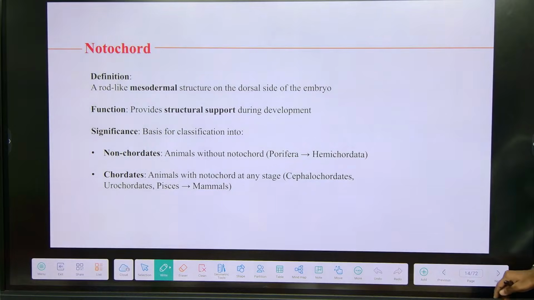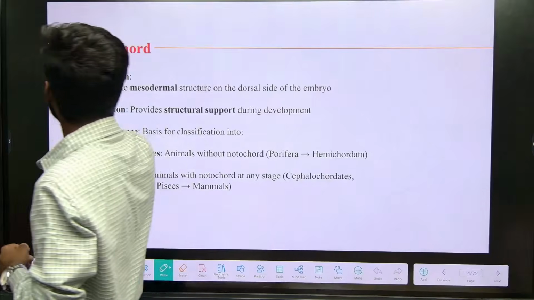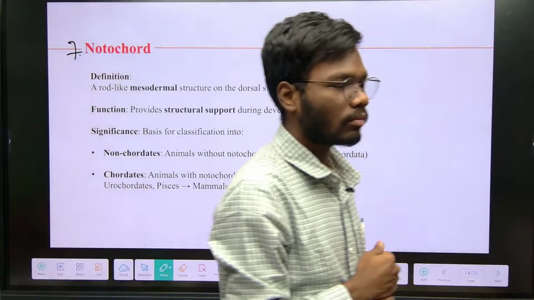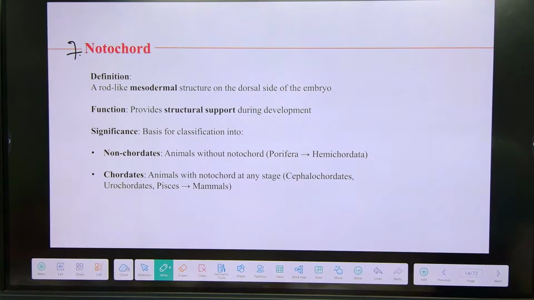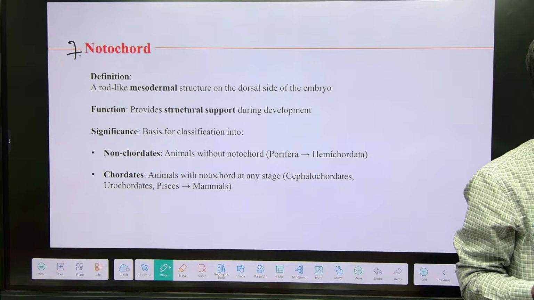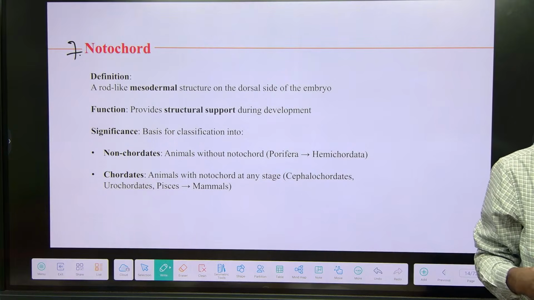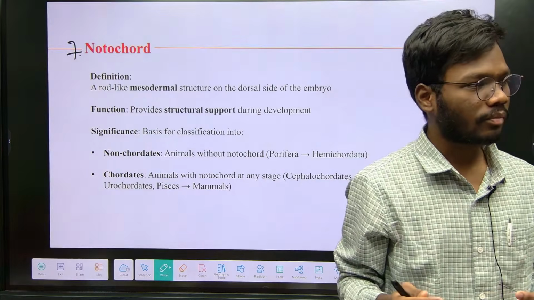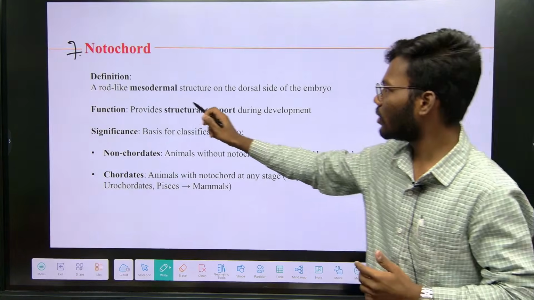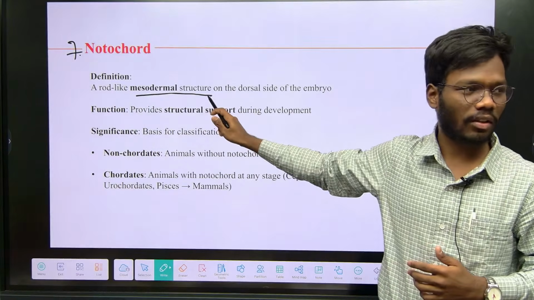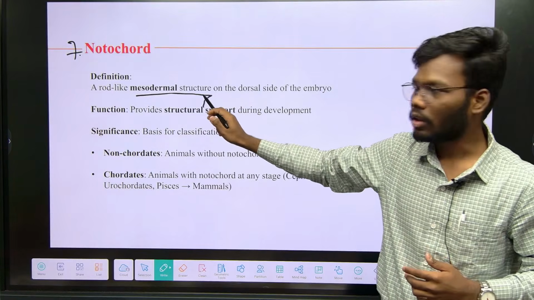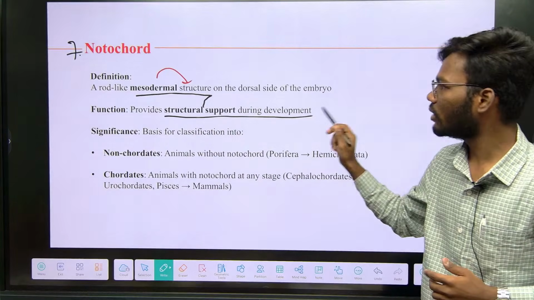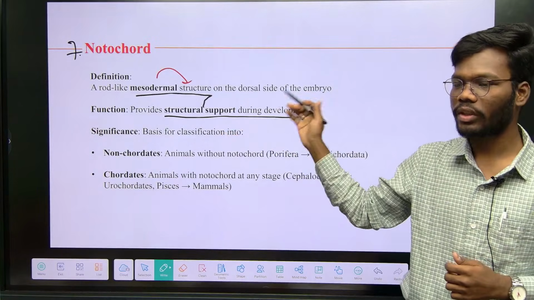Next, notochord. So what is notochord? It is a structural support of an animal. Without notochord, the animal is not going to be present in some kind of structure, right? You can see it is of mesodermal origin. As I mentioned, there are three germ layers. Mesoderm is going to form this notochord structure. It gives structural support to the animal during development.